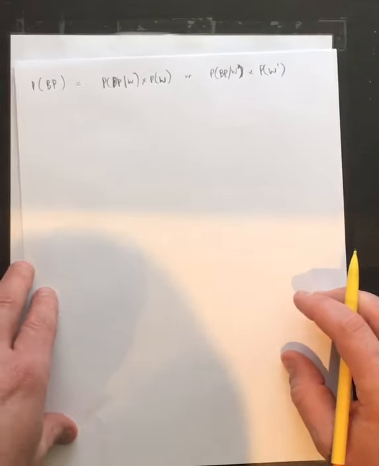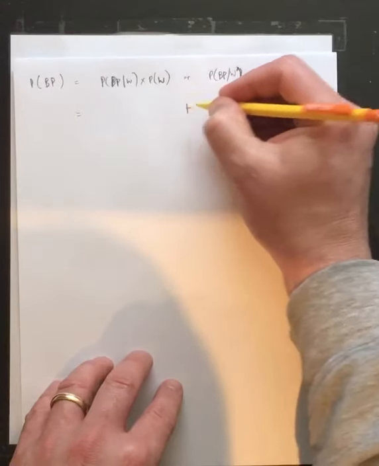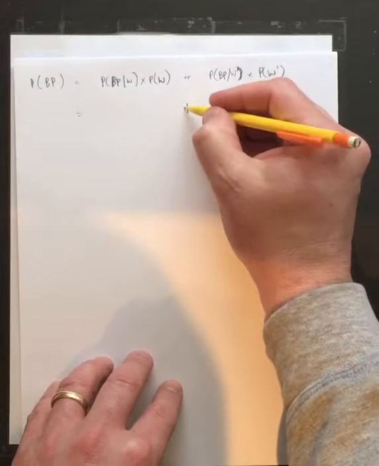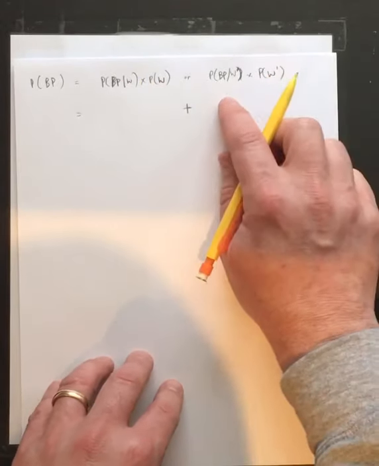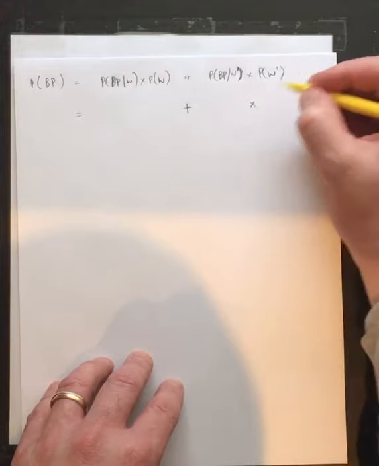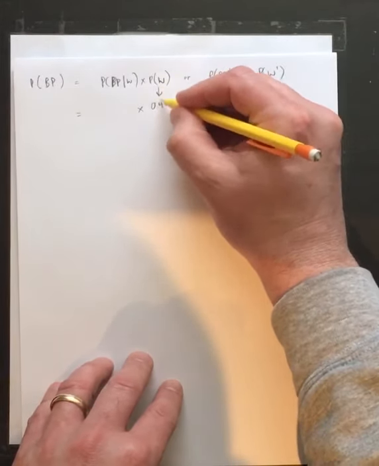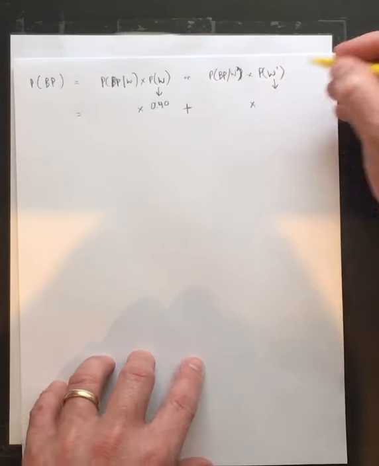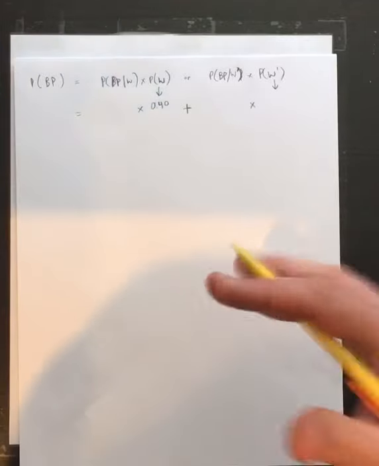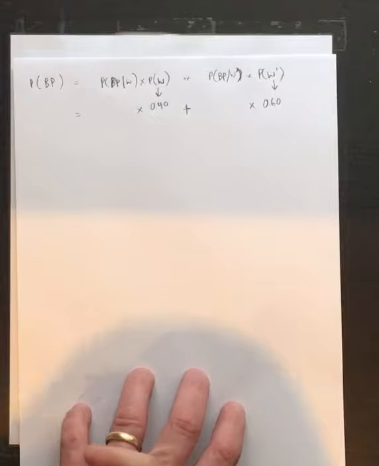Okay, so that being the case, here we have a look. And so what we have to do is take the probabilities into account. The or, of course, means we're going to add because we have this situation or this situation. If it's a windy day, not a very good chance. If it's not a windy day, good chance. So the probability of it being windy is 40%. That they tell us directly in the question. The probability of it not being windy then, assuming it's like a success or fail, you're either windy or not windy, is going to be 0.60. So that's an important idea to get out of that.